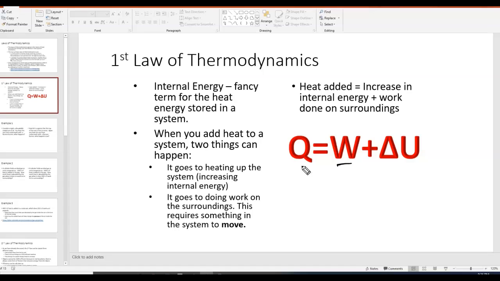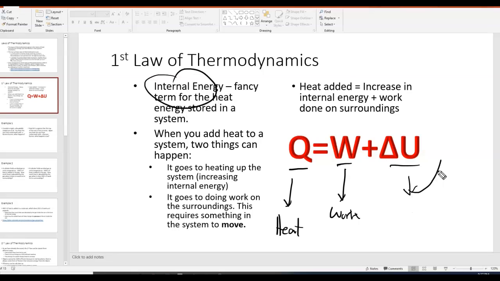Q is a symbol for heat. I don't know why we use Q for heat, but we do. Delta U is a symbol for what's called internal energy. So basically, heat equals work plus change in internal energy.